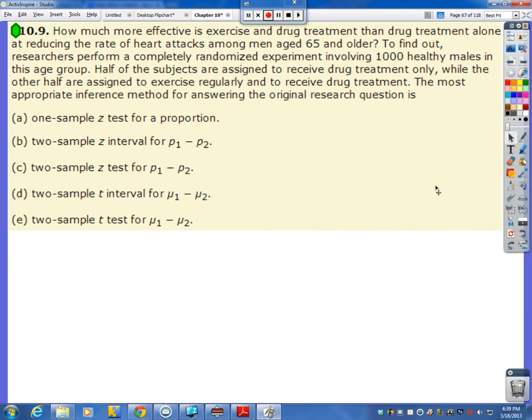Next up, how much more effective is exercise and drug treatment than drug treatment alone at reducing the rate of heart attacks among men aged 65 and older? To find out, researchers perform a completely randomized experiment involving 1,000 healthy males in this age group. Half the subjects are assigned to receive drug treatment only, while the other half are assigned to exercise regularly and to receive drug treatment. The most appropriate inference method for answering the original research question is...